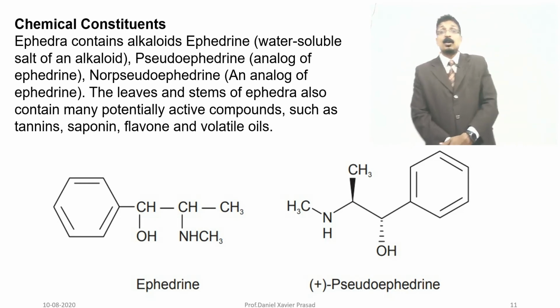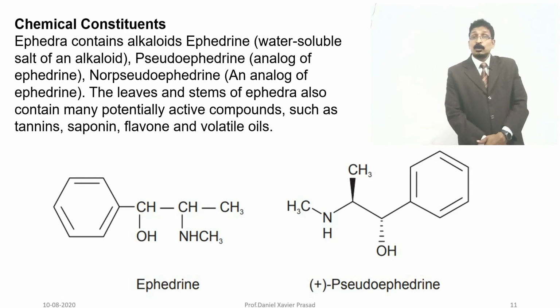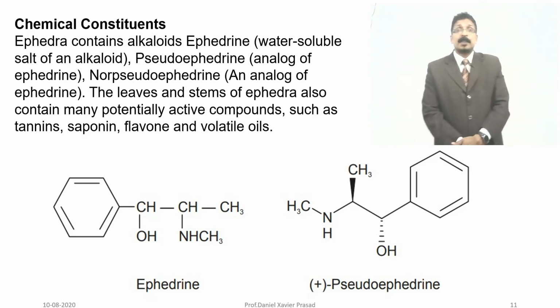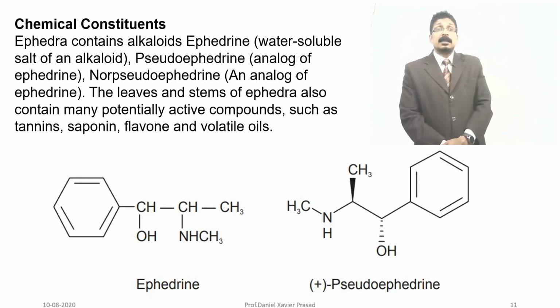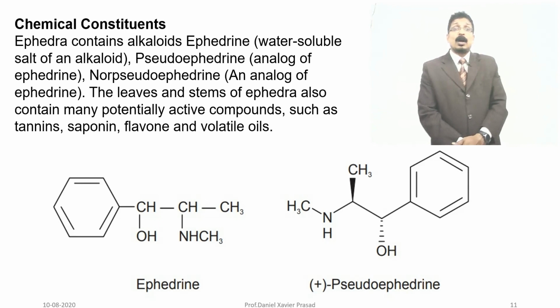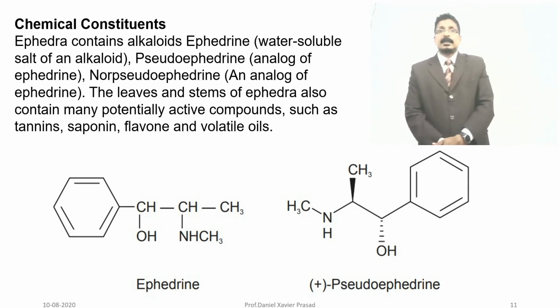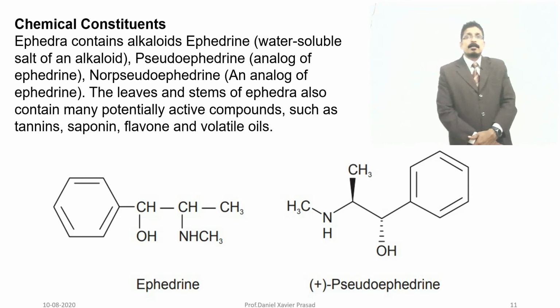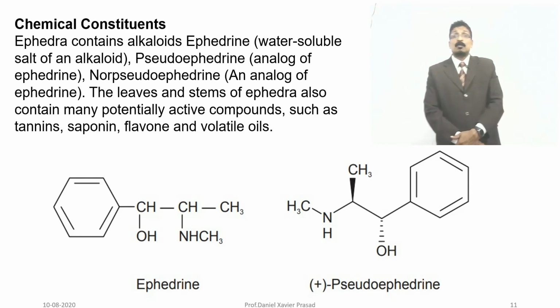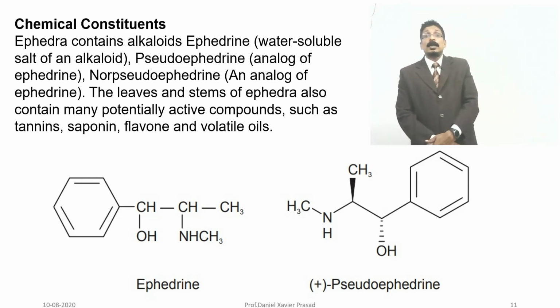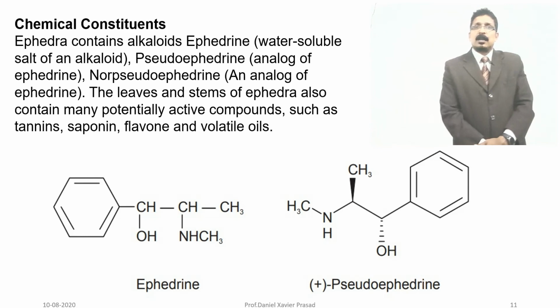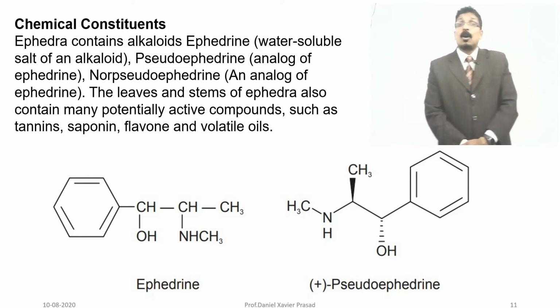Don't get confused. There is no change in the structure. They both are the same. Benzene attached with CH, OH, CH, N, CH3, and one CH3 is attached. The molecular formula is the same. Only the configuration is different. They are having optical isomers.